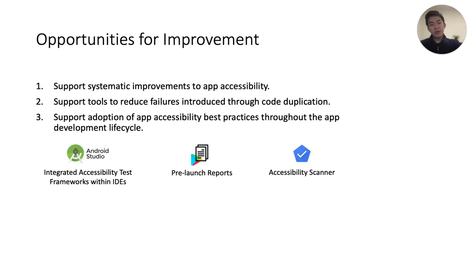Finally, we believe that labeling accessibility will improve with the adoption of app accessibility best practices throughout the entire app development lifecycle. For instance, one might consider integrating testing frameworks within developer IDEs, using pre-launch reports that check for accessibility issues before publishing an app into a marketplace, and then finally using post-launch tools such as accessibility scanners to monitor and repair the accessibility of apps after they've been released.